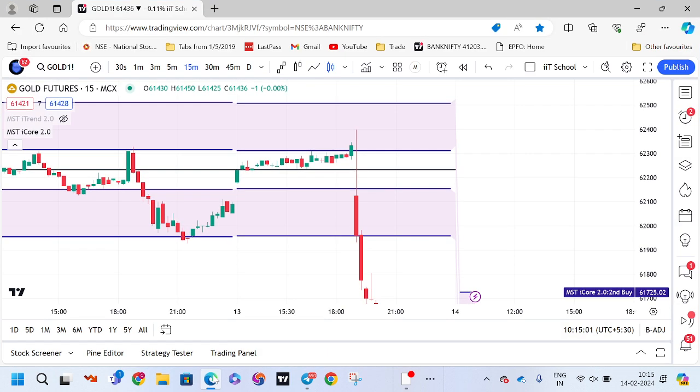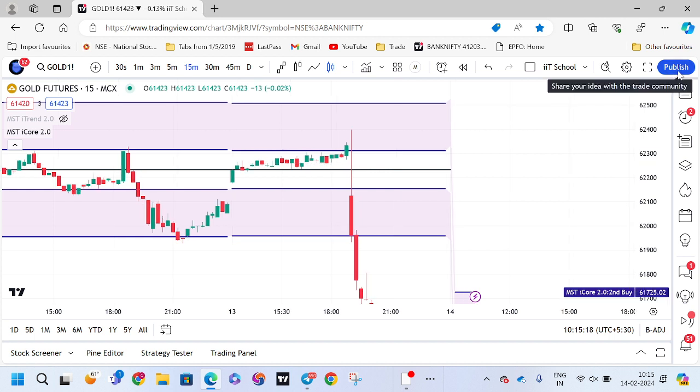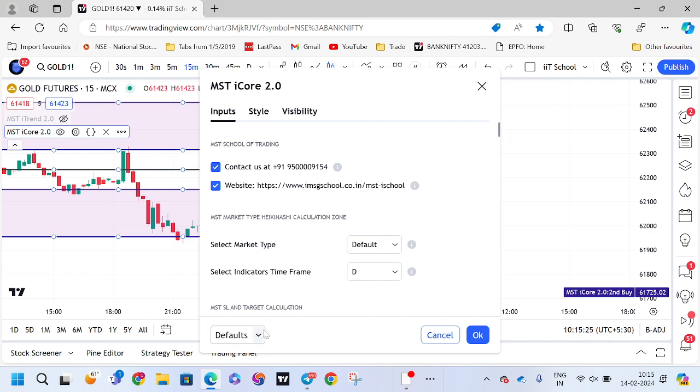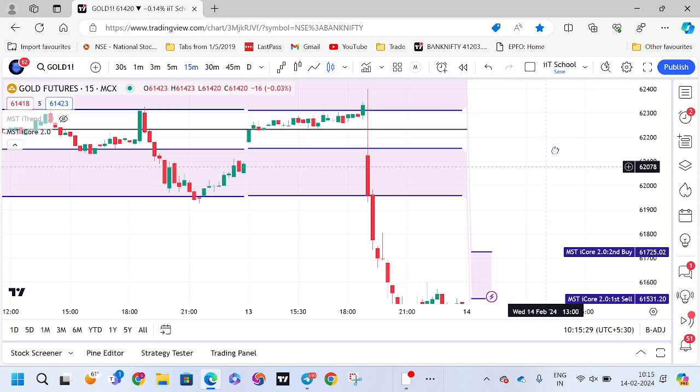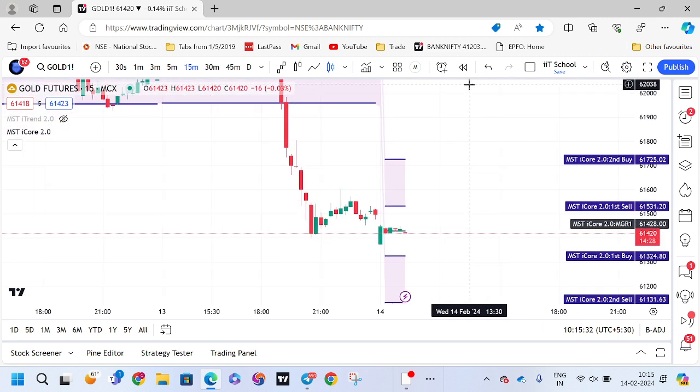Today, let us see the performance of our MST iCore 2.0 in gold. Most traders are interested in trading gold in the Indian market as well as in the US market. For everything, our system is the same system. What is the system? You have to keep the indicator in default mode. First thing. Next, if buy is activated, there is no sell. If sell is activated, there is no buy.